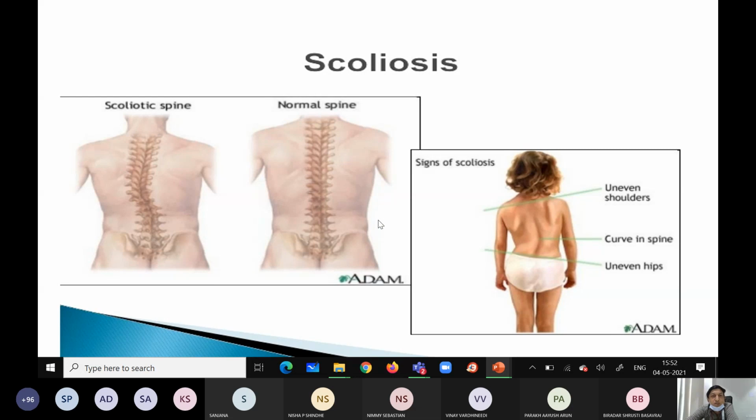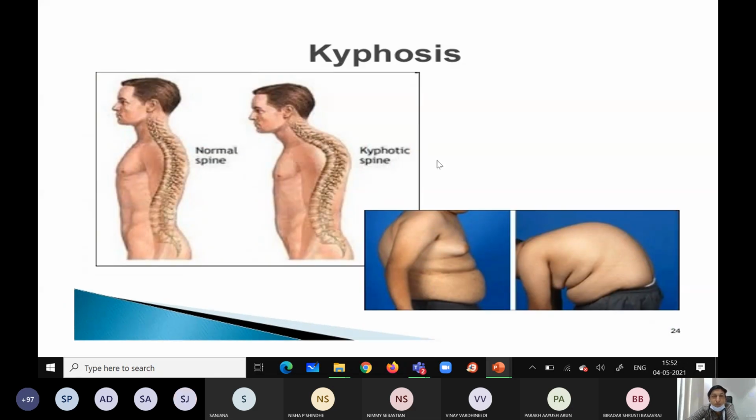So what is scoliosis? It is nothing but lateral curvature, to the lateral side. See, this is the normal. Now this is the lateral one, it is going sideways. So the patient presents like this. During examination you can feel it here, the spine is going laterally. See once again, kyphosis. See here how the patient is bent forward like this. So as the age advances, progressive degeneration will occur.